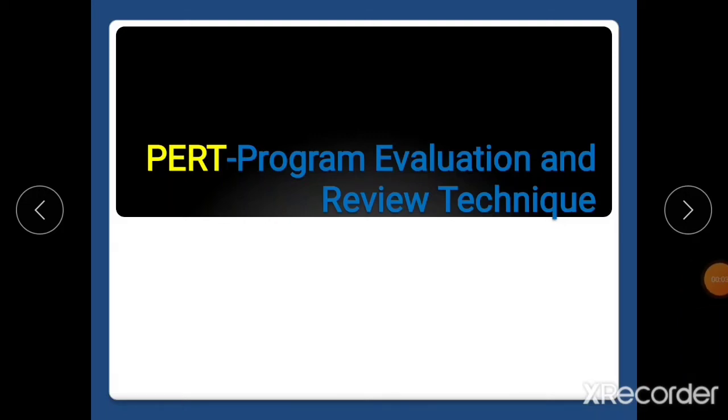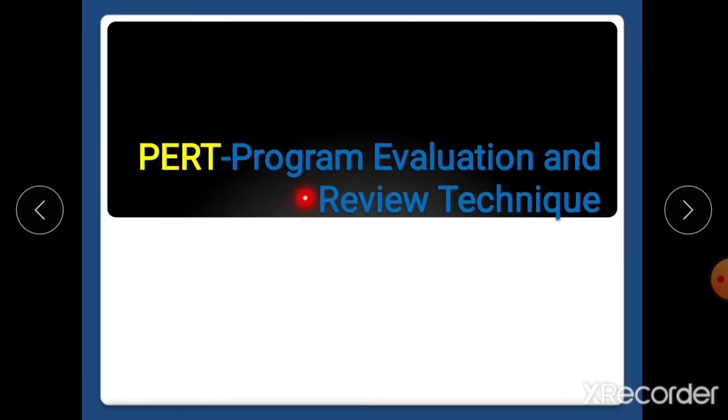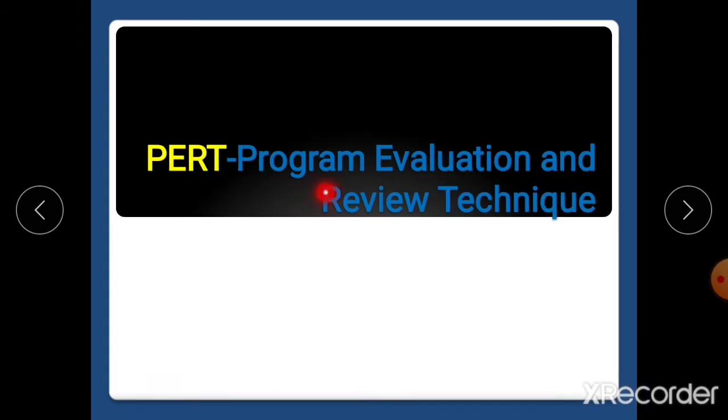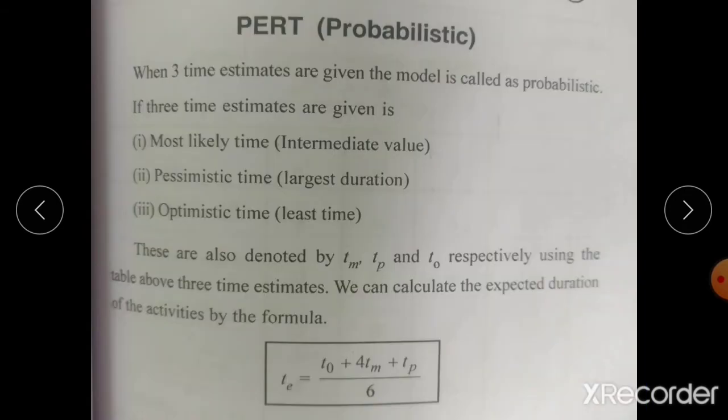Hi everyone. In this class we are going to see the next topic, PERT, Program Evaluation and Review Technique. This is also a 2-mark question. CPM means Critical Path Method. PERT means Program Evaluation and Review Technique. So what is PERT? That is probabilistic. When 3 time estimates are given, the model is called probabilistic.